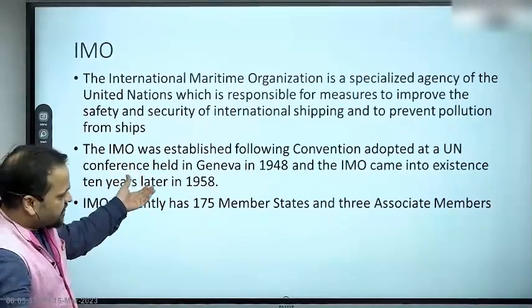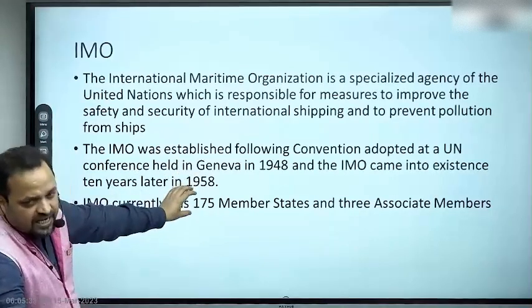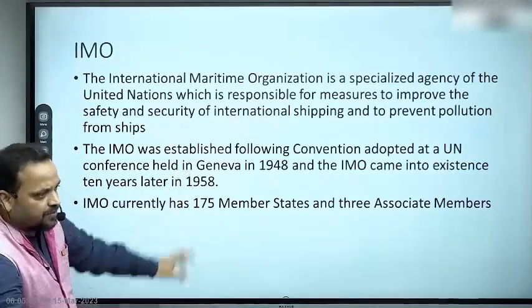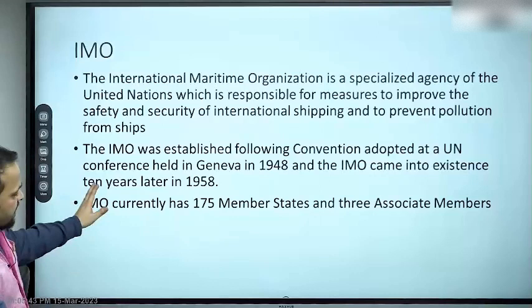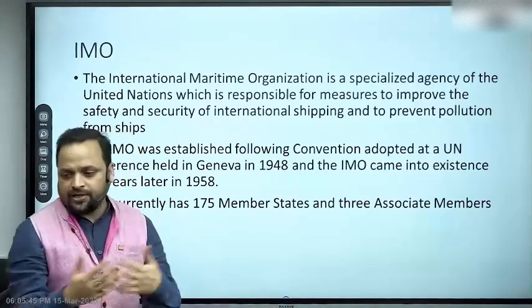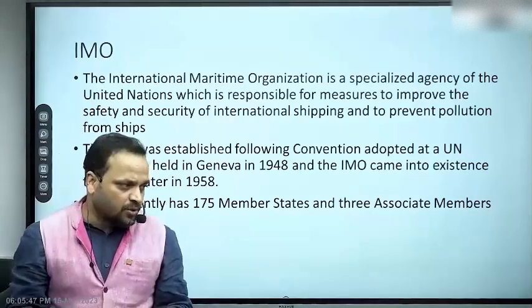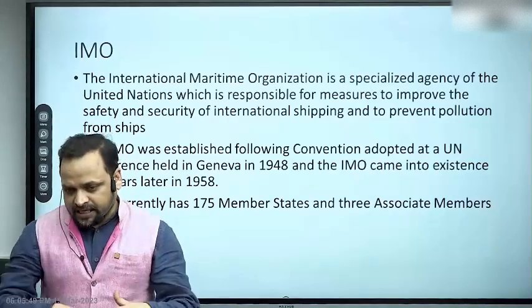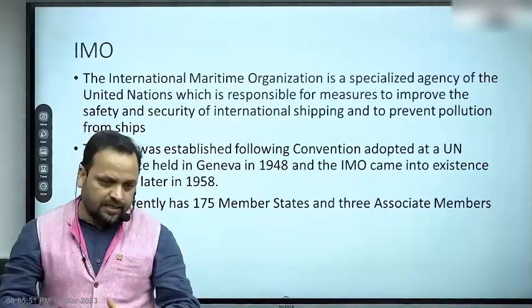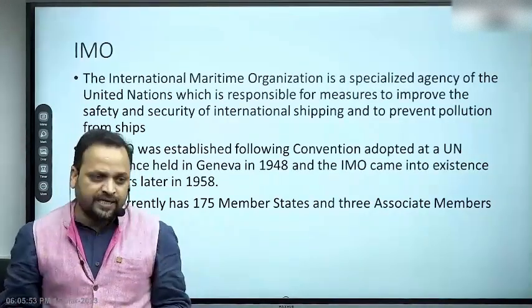It was established in actual terms in 1958. It meets for the first time in 1959. It has 175 member states, 3 associate member states. India is also a member. So this kind of body does a lot of work. Interaction with experts, industry bodies, government.